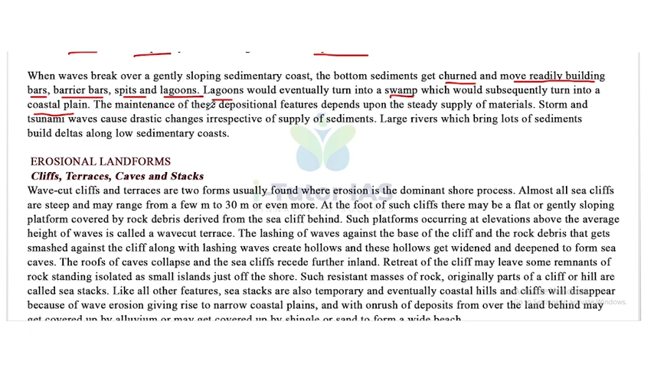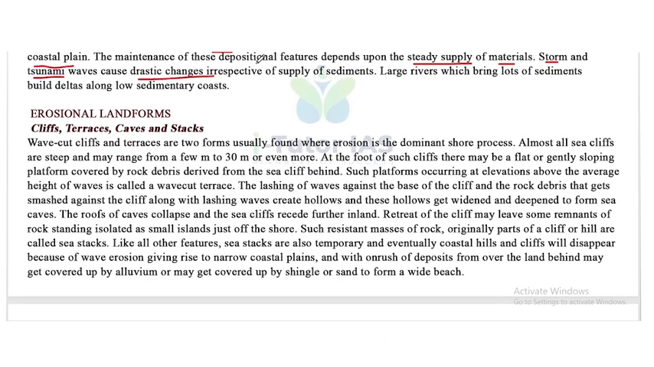The maintenance of these depositional features depends upon the steady supply of materials. Storms and tsunami waves cause drastic change irrespective of the supply of sediments. Large rivers which bring loads of sediments build deltas along low sedimentary coast.